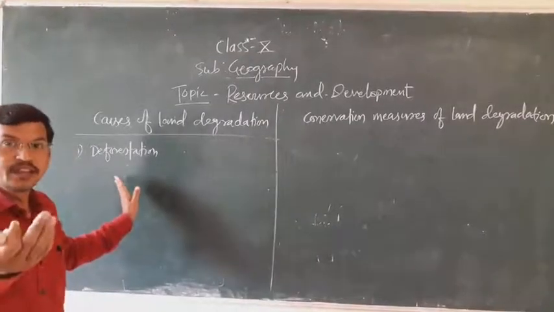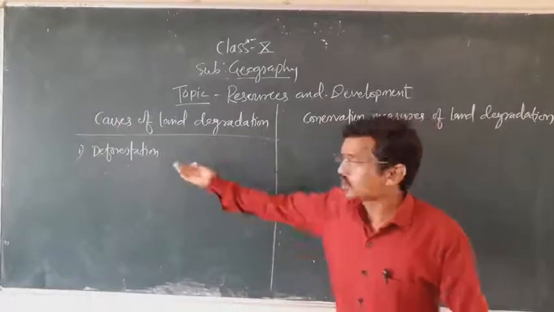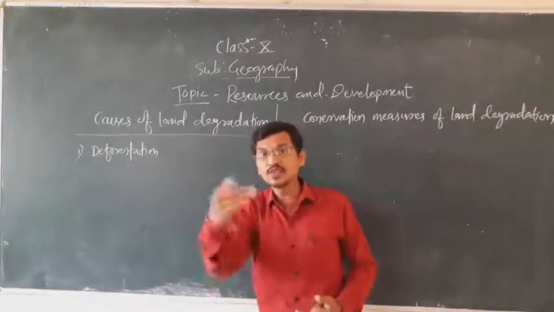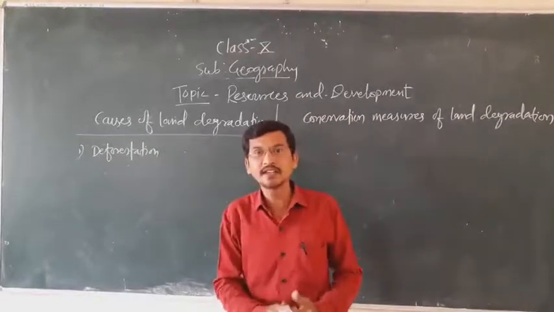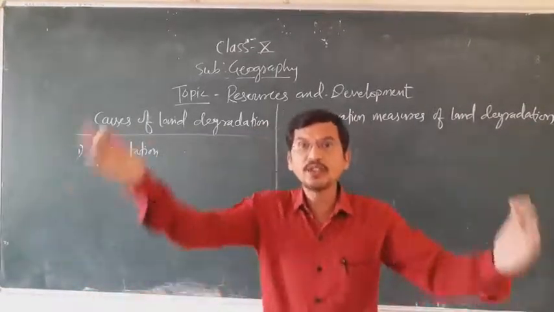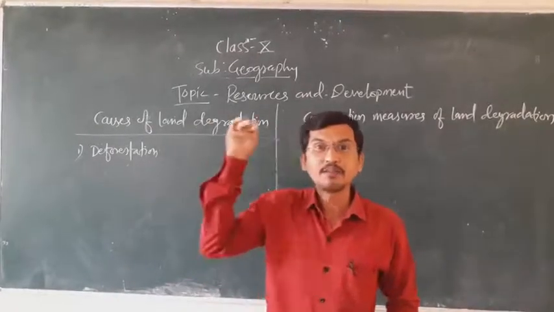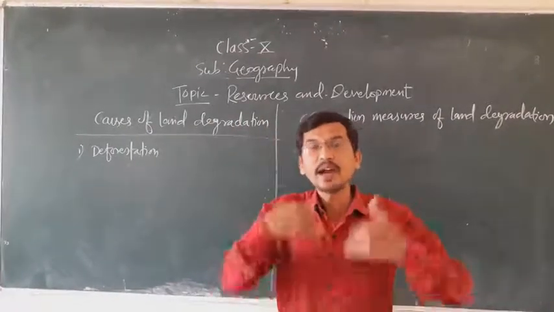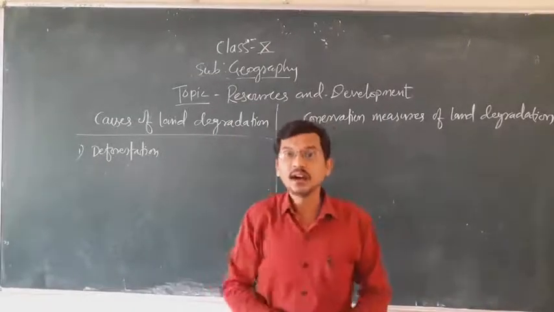You might know that there is growing concern among scientists that continuous deforestation at the global level leads to desertification. Because when deforestation takes place, it also affects the rainfall. It also affects the fresh air. And finally, it also affects the surface of the earth.